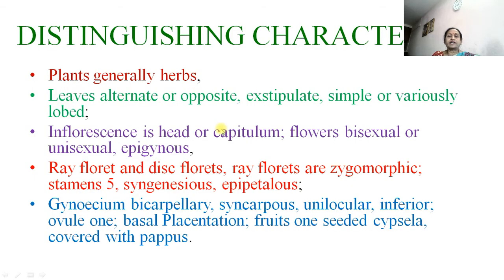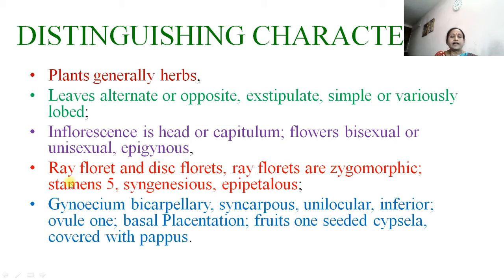Then the distinguishing characters of this family: plants generally herbs, leaves alternate or opposite, exstipulate, simple or variously lobed. Inflorescence is a head or capitulum. This is the characteristic feature of family Asteraceae. Flowers bisexual or unisexual, and the ovary is epigynous.